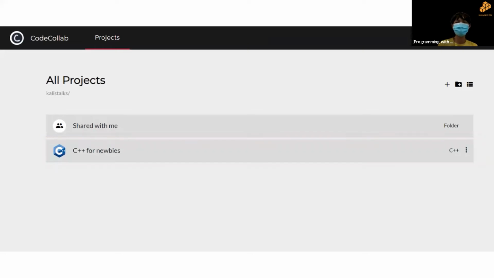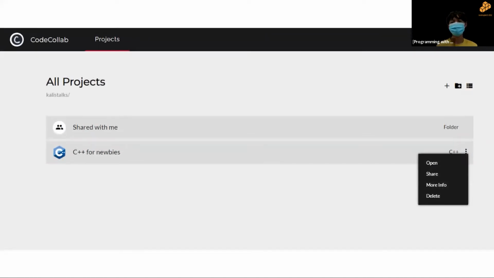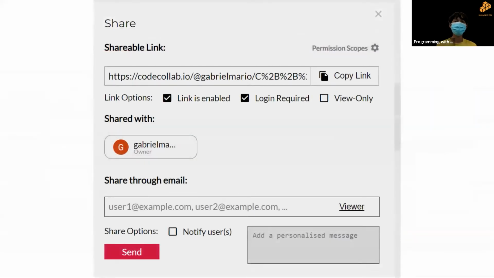Then you should click the triple dot, which is the settings. If you click that, this thing will appear. And I want you to click the share. Next, you should see this. And I want you to tick the link is enabled. By default, this should be unticked, and I want you to tick it. I want you to also untick the view only. The purpose of both of these is to allow anyone with the link to edit your code. The reason why we want to do this is because we want to help you throughout the workshop,